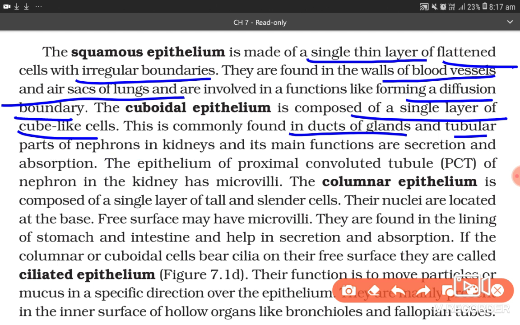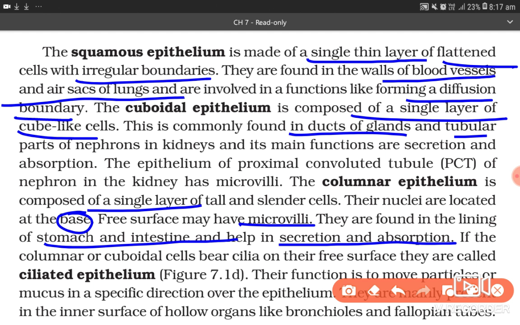The columnar epithelium is composed of a single layer of tall and slender cells. Their nuclei are located at the base. I repeat, the nuclei in case of columnar epithelium are located at the base. Free surfaces may have microvilli. They are found in the lining of stomach and intestine and help in secretion and absorption.